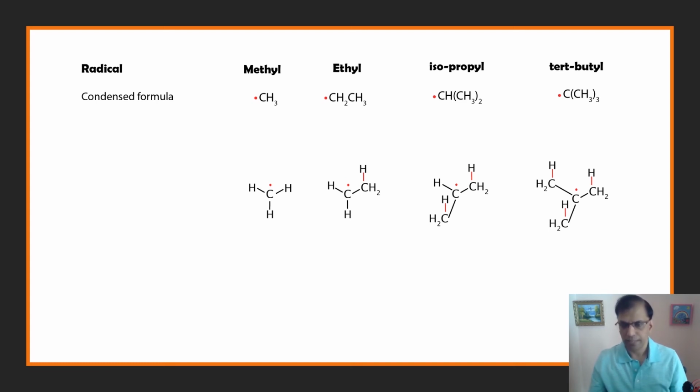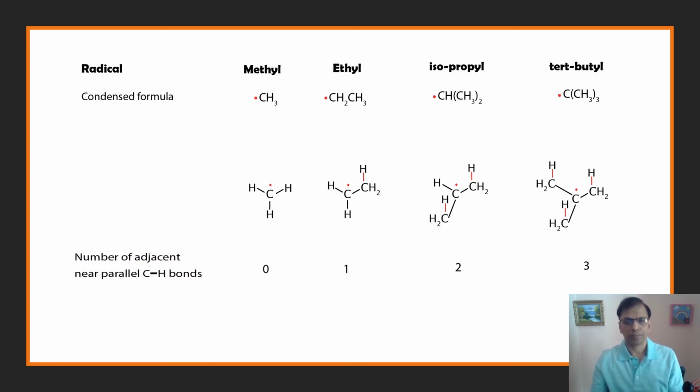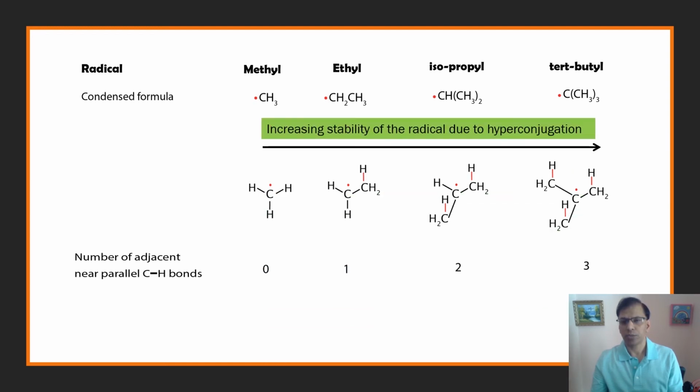So the t-butyl radical is the most stable, and the stability of radicals increases as we move from methyl to t-butyl radical due to hyperconjugation.